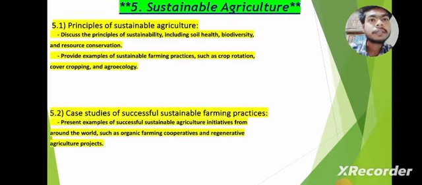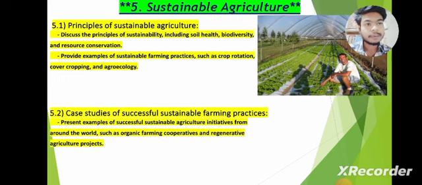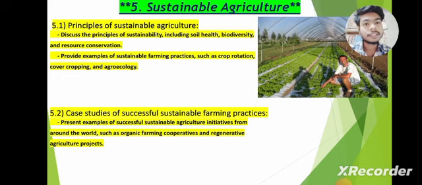Now, sustainable agriculture and its principles. Examples of sustainable farming practices include crop rotation, intercropping, and agroecology. Here we can see a picture of a greenhouse, where we can grow any kind of crops.